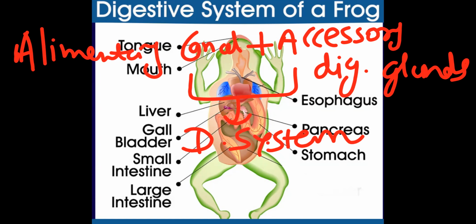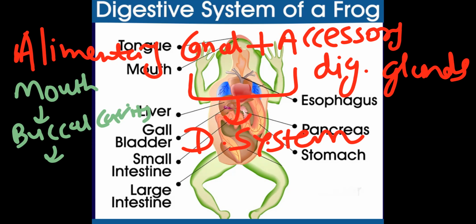Alimentary canal, in that we learn the entire pathway from the intake of food to the egestion of food. First, mouth. Mouth leads to buccal cavity.